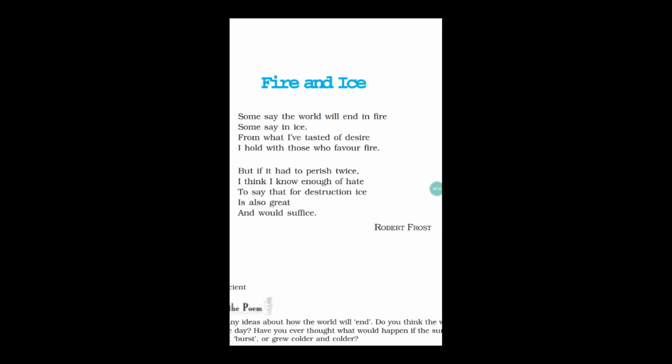Everybody has some huge demand, desire. That's why they are struggling, fighting with each other. So the poet says, due to this lust, this over desire, once upon a time this world will be destroyed. But further he says, some say in ice.